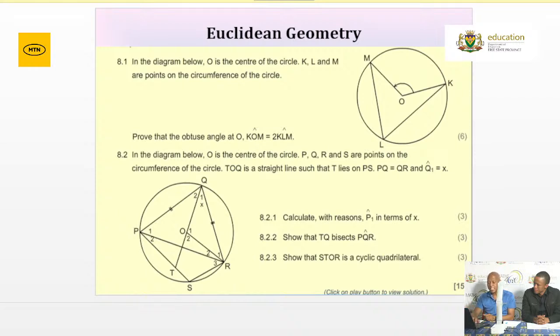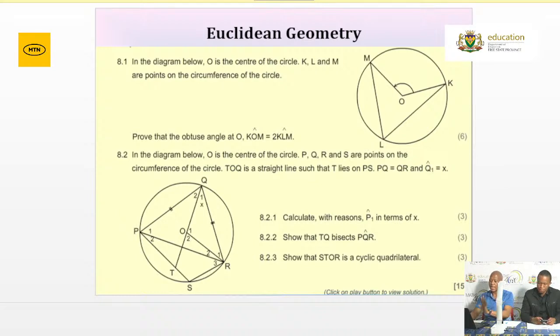Immediately, now indicate to some extent, you write the reason so that when you go forward, if it happens that you forget the reason, then at least the reason is written down. Please make it a point that you write everything down. Then you carry on. P, Q, R, and S are points on the circumference of the circle. Which theorem talks to 4 points on the circle? Then you can now indicate the theorem.